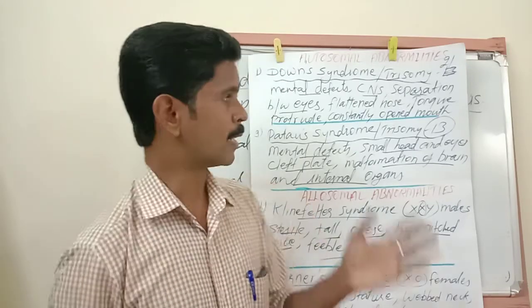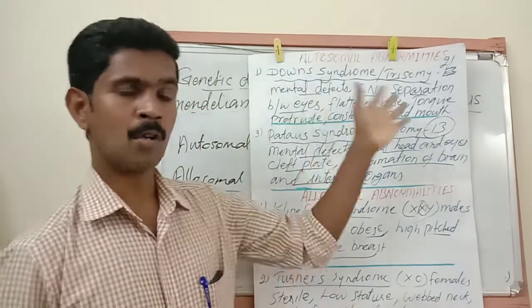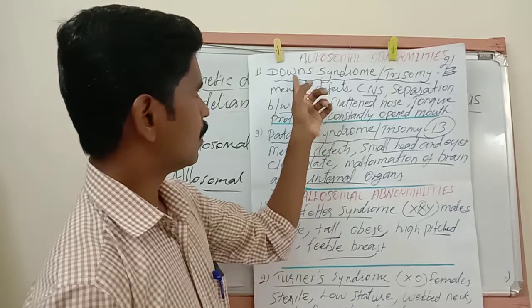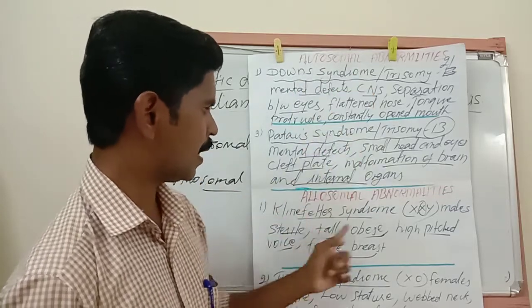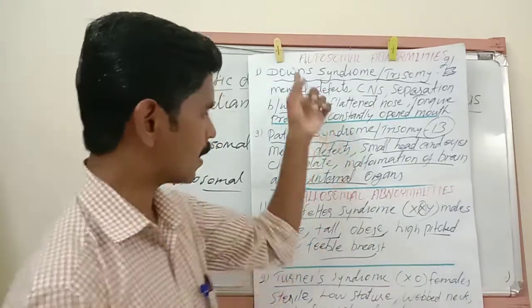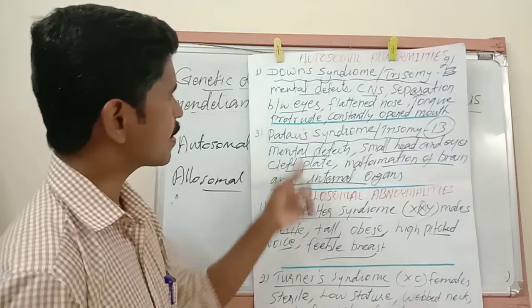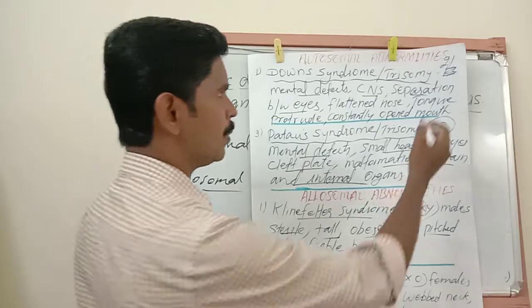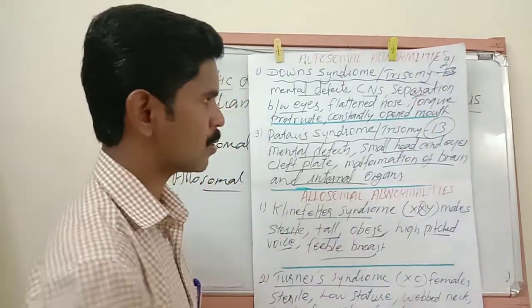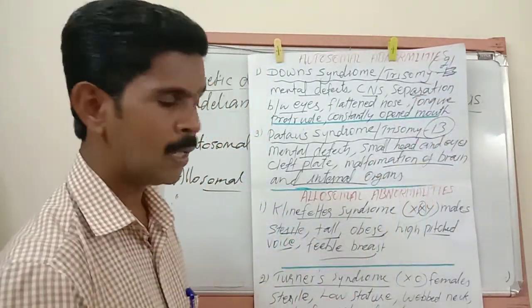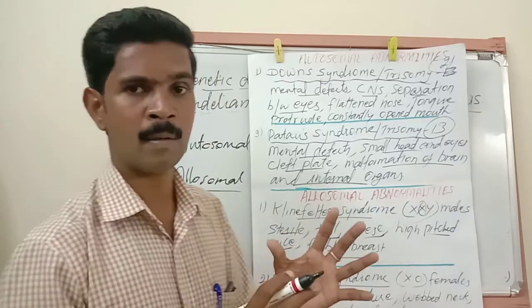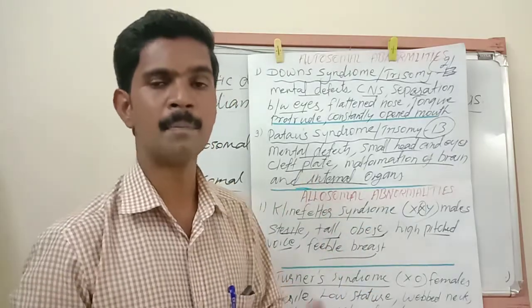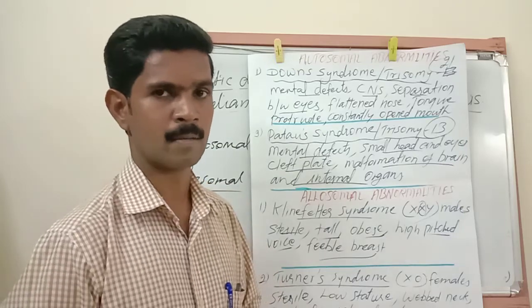Next is chromosomal disorders. Chromosomal disorders also have 4 syndromes: Down syndrome, Patau syndrome, Klinefelter syndrome, Turner syndrome. Together it may be asked as a 5-mark question, or separately as a 2-mark question. Then many 1-mark questions, for example, trisomy 21 is a 1-mark question, trisomy 13 is a 1-mark question. Then, how many X chromosomes are present in a Klinefelter syndrome person? Like that, many 1-mark questions may be asked.